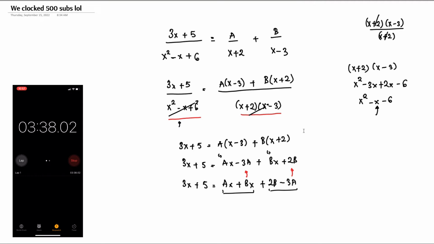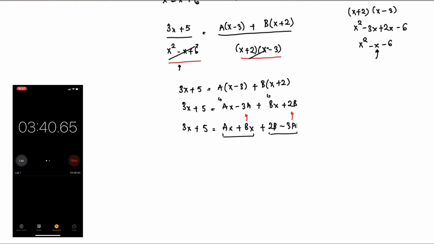So the next step is for us to do some simple algebra. Since we have a variable on the right hand side and a variable on the left hand side, we can say 3x is equal to ax plus bx. We take all the x to one side, so we call this equation 1, and we can simplify it to 3x is equal to x times a plus b. x is common between them, and x cancels x, and we are left with a plus b is equal to 3. So this is equation 1, the first equation.